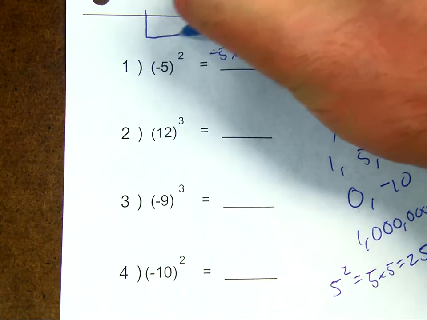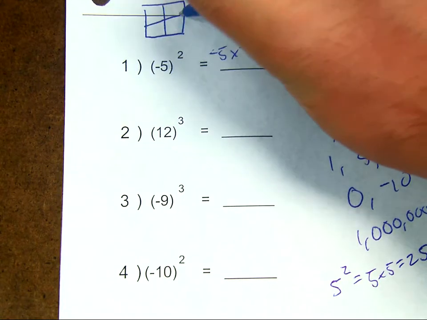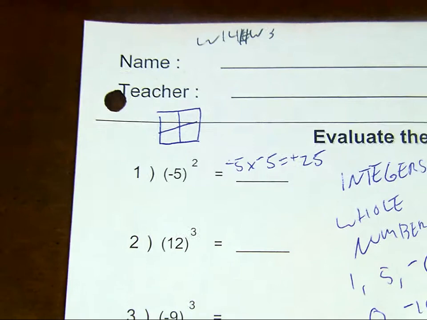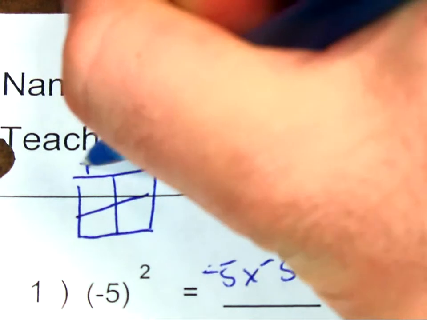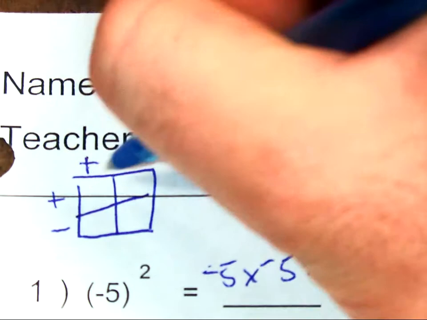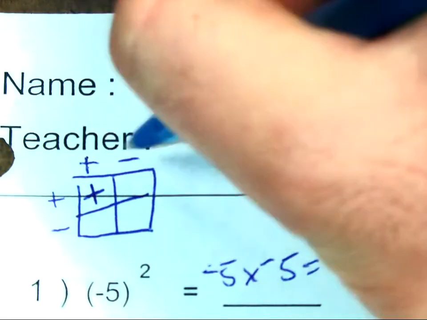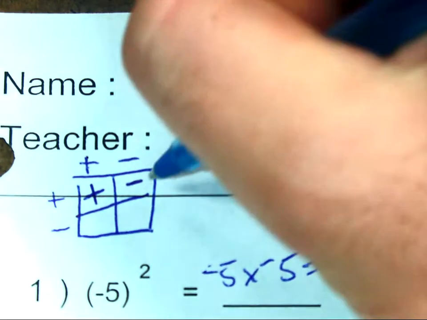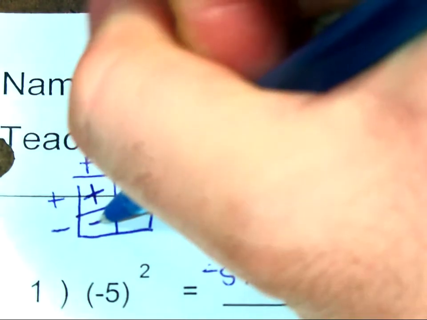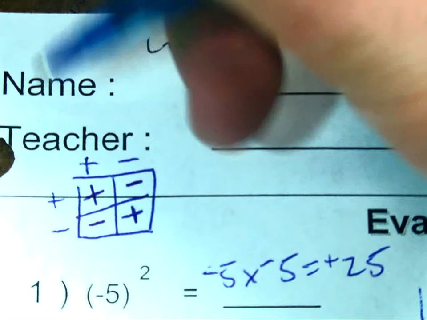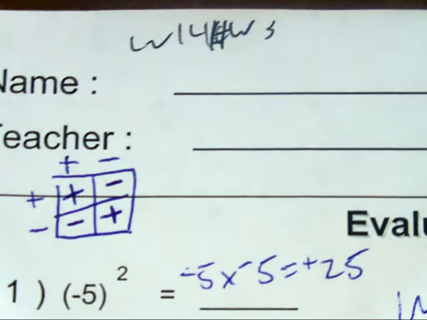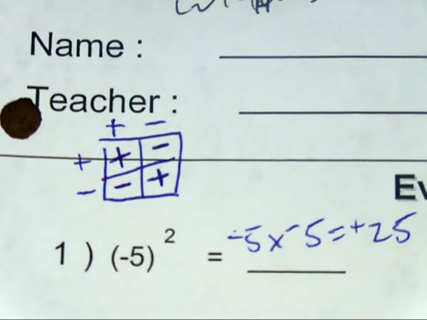A really helpful chart that you can draw for yourself looks like this. I'll zoom in on it. You can draw this on any paper. It's super simple. You have a positive and a negative, and a positive and a negative. Positive times positive is positive. Positive times negative is negative. Negative times positive is still negative. And negative times a negative will be a positive. That little chart will help you remember what you're doing when you're working with negative integers.